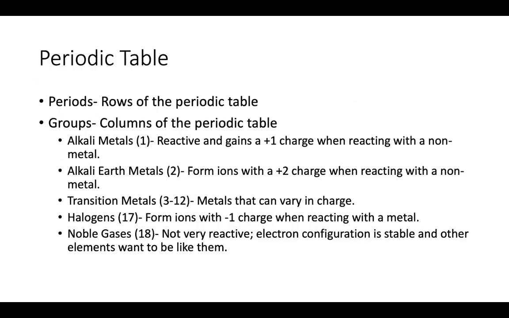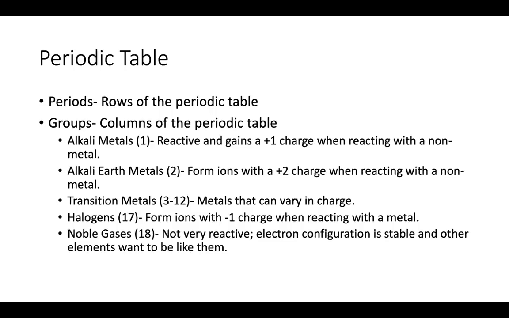And the groups, which are the columns of the periodic table, are organized by chemicals with similar patterns of behavior. Right, so group or column 1, known as the alkali metals, they like to get a +1 charge, right? Because if they have a +1 charge, in terms of their electrons, they will be similar to noble gases, right? Every element wants to be like the noble gases.